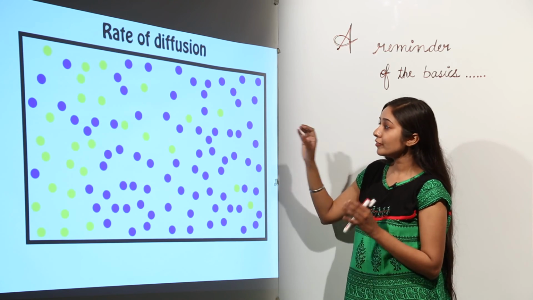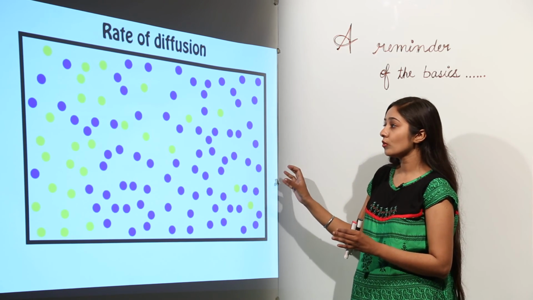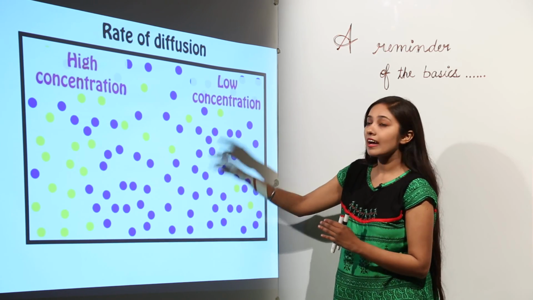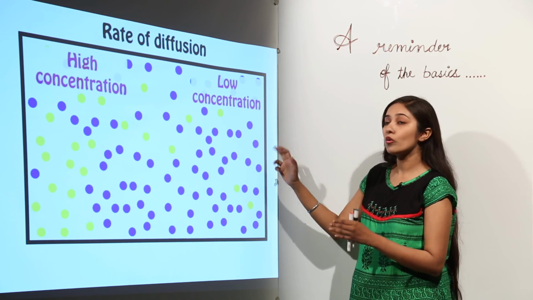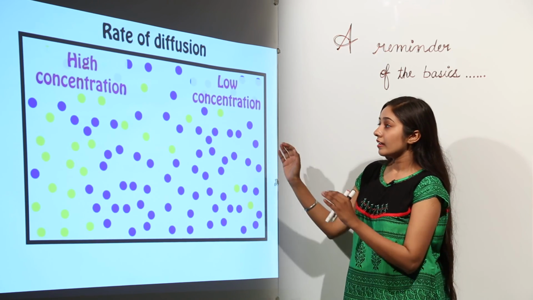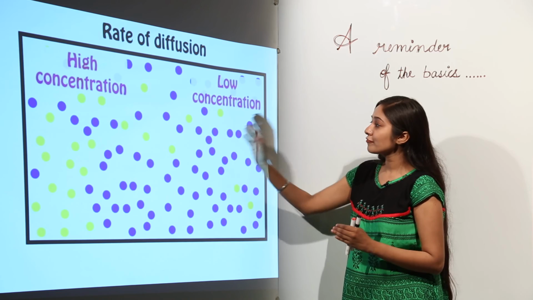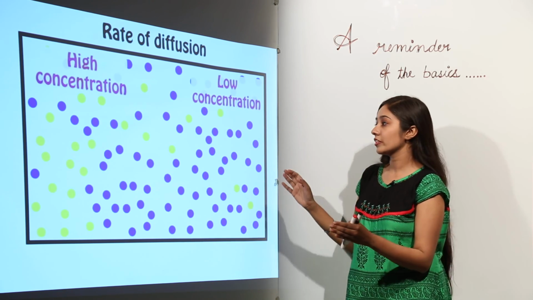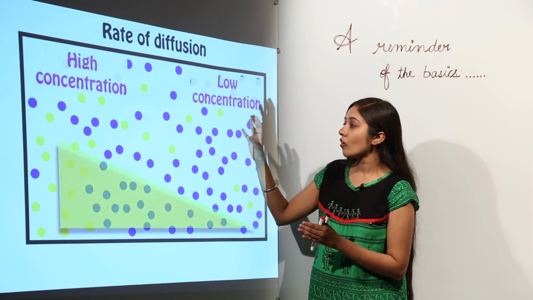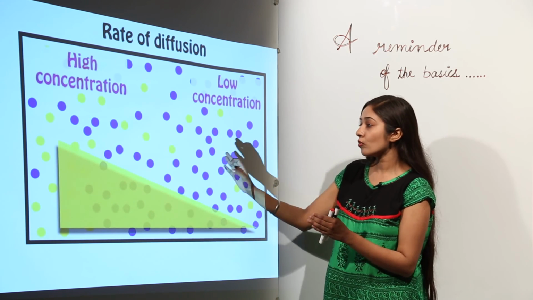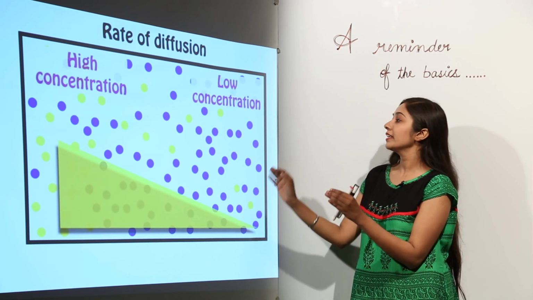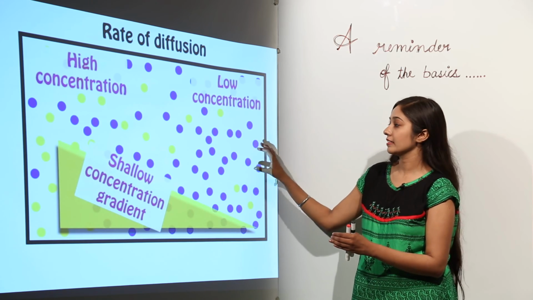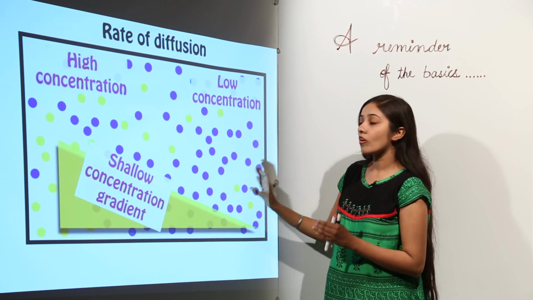Now if we have a few particles towards the right hand side also and more particles towards the left hand side, as you can see, that region is again a high concentration region and this is a low concentration region, but in comparison to the previous one we have a few particles over here also. So this will result in a shallow concentration gradient. If we draw a graph, we'll have a shallow concentration gradient, not a steep one, because over here we also have a few of those perfume particles.